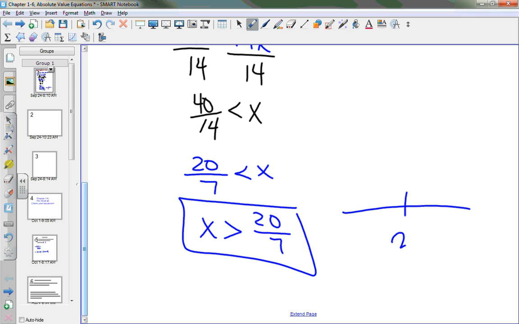So I'm going to put 20 over 7 here. Is it open or closed at 20 over 7? Why is it open at 20 over 7? Because it cannot be 20 over 7. In which direction do I shade? To the right. Do we understand that, yes or no? Taylor? Number 5.